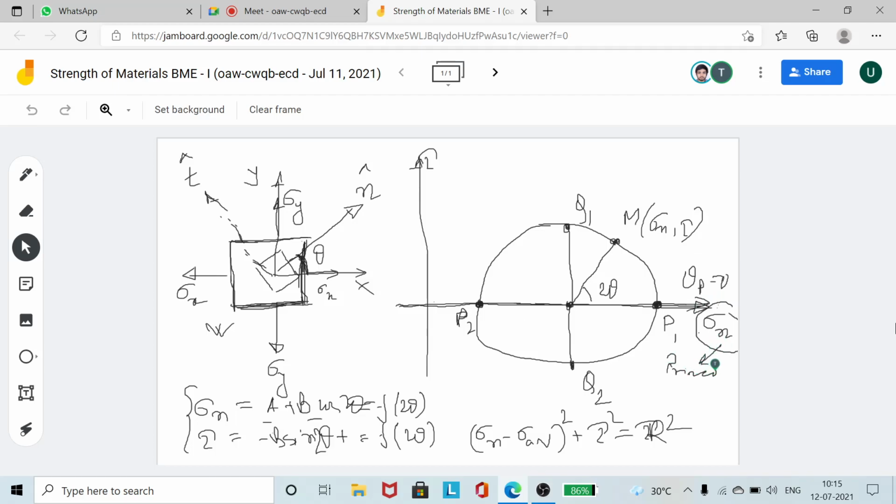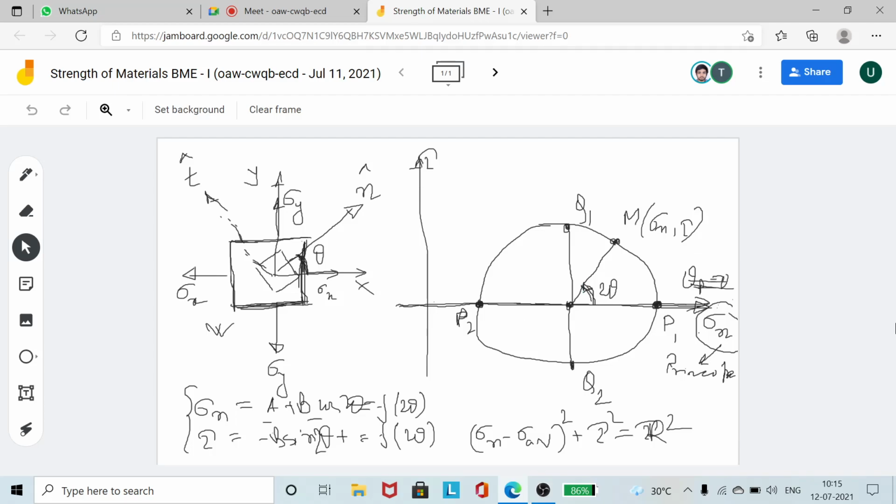The inclination is shown here. The inclination is theta. So this line actually represents theta p is equal to 0, not theta is equal to 0. This actually represents the principal planes. Okay, not theta p is equal to 0. This sigma n line actually represents the principal planes. Now you have to rotate it by an angle of 2 theta if you want to find out any plane whose inclination is actually theta.